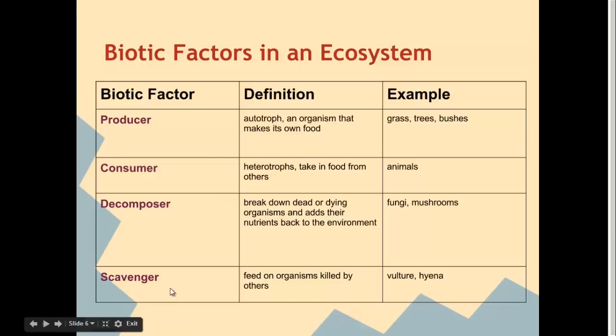Another type of, or one specific type of consumer in an ecosystem is a scavenger. A scavenger is something like a vulture or a hyena, and that kind of organism feeds on organisms killed by others. So a decomposer is a bacteria. It breaks down dead organisms. A scavenger is more a regular animal, just it doesn't kill the animals on its own. It eats animals that were killed by others.